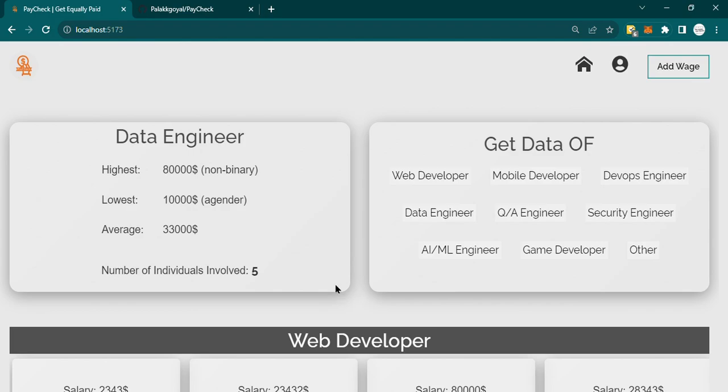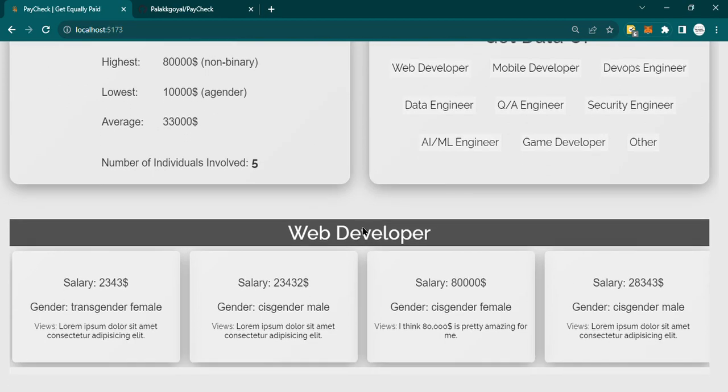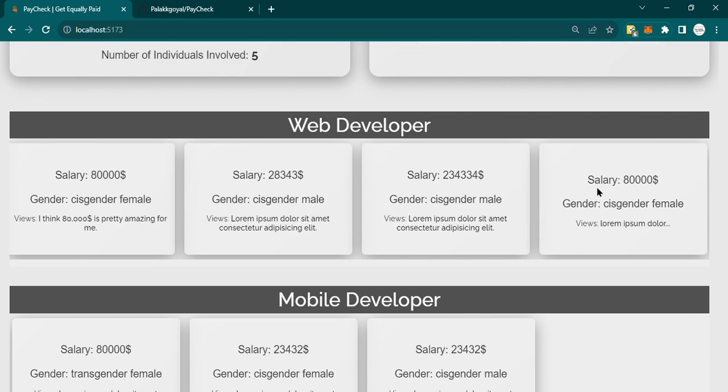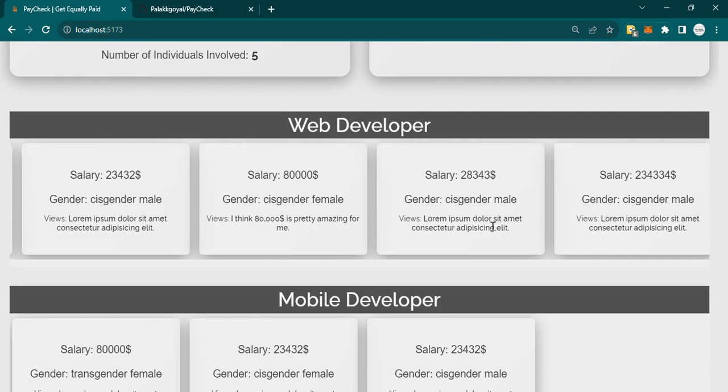Now we are back on the home page and the data is added in web developer section. You can scroll down and see it here. Let me check. Here it is. Views. I think $80,000 is pretty amazing for me.